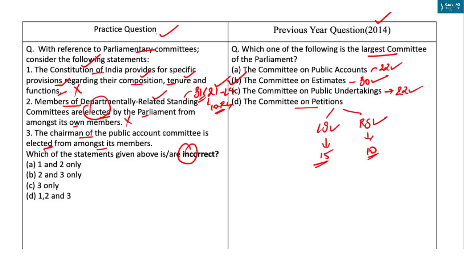Now, while the members are elected by Parliament every year from among its own members, according to the principle of proportional representation by means of single transferable vote, the chairman of the committee is appointed from among its members by the speaker, and since 1967 a convention has developed whereby the chairman of the committee is selected invariably from the opposition. So our third statement is also incorrect. So here our answer is option D, 1, 2 and 3.